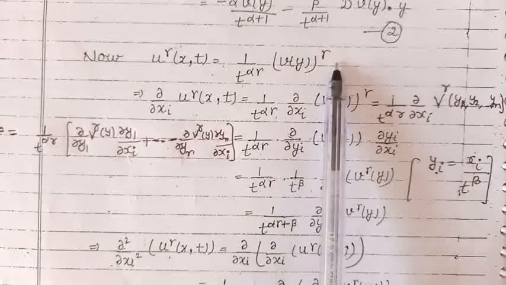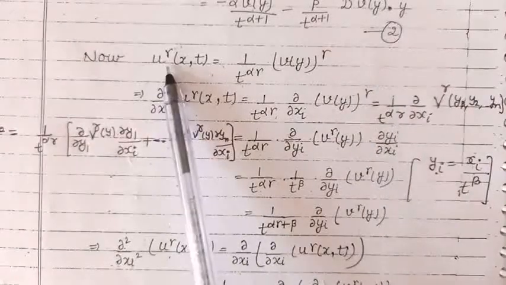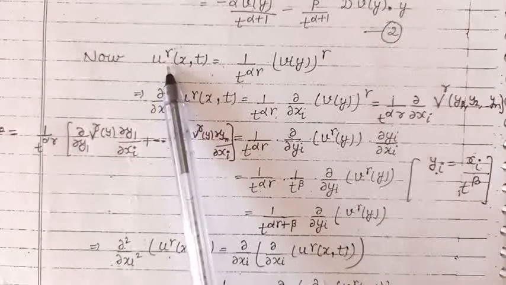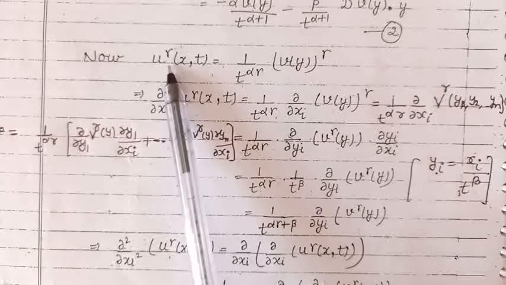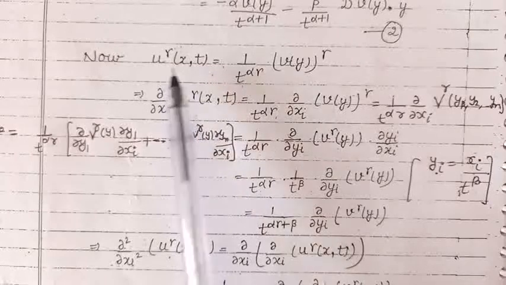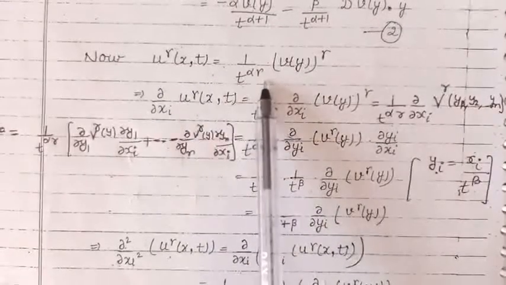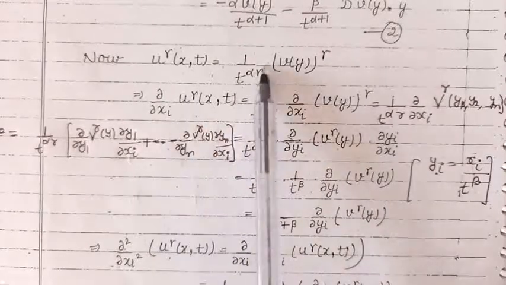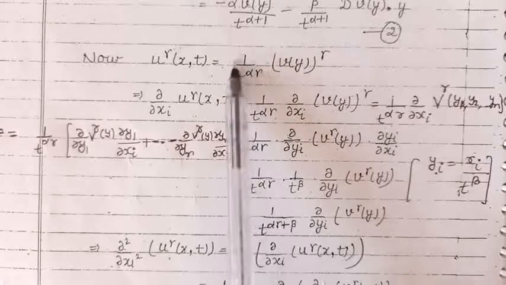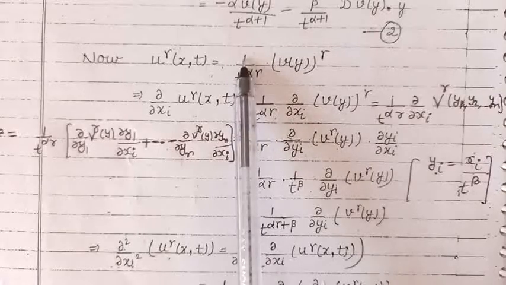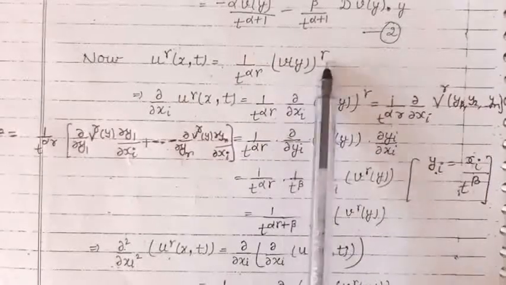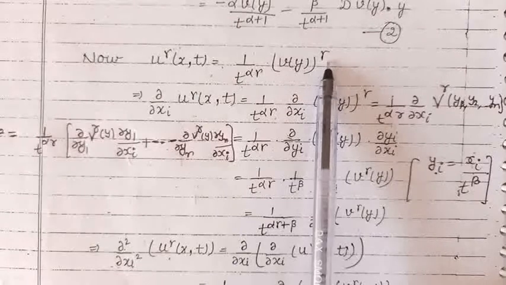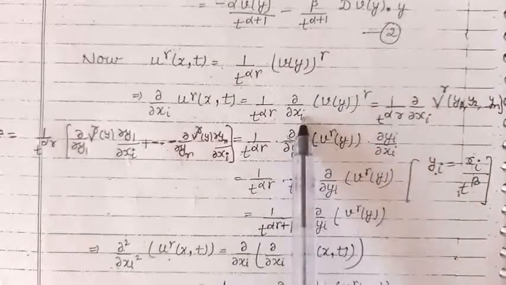To find the Laplacian of this function with respect to x, we need second order partial derivatives with respect to xi. So let us differentiate both sides partially with respect to xi. Here, this term is independent of x, so the partial derivatives of v raised to the power gamma will be taken with respect to xi.